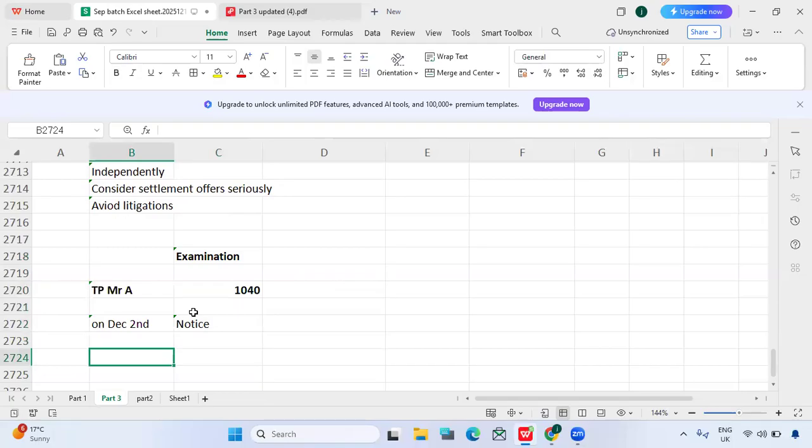In that case, the IRS will have two options. One, if the IRS feels that the tax return filed by the taxpayer is fine, then they will not make any comments.